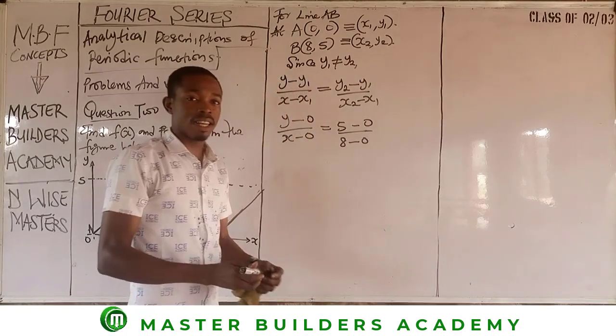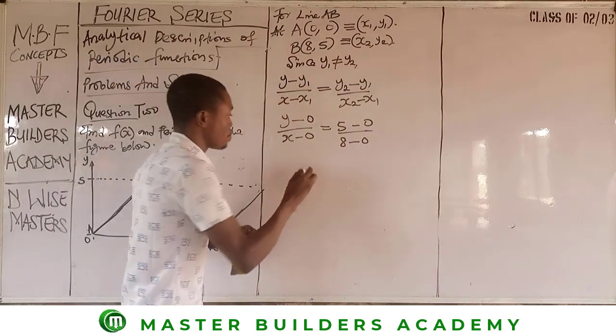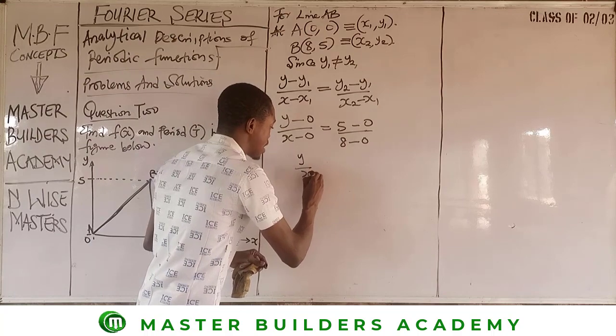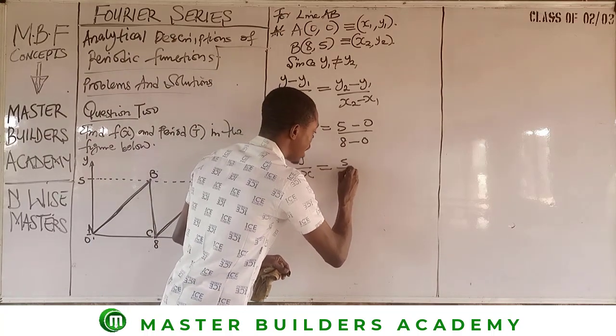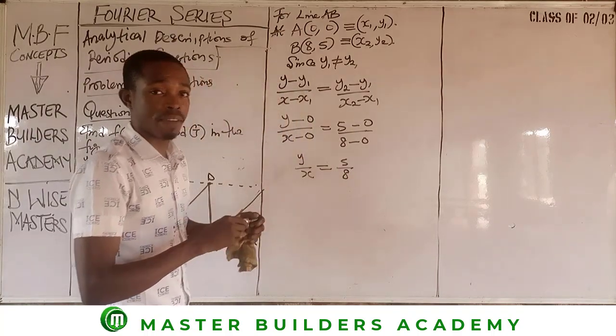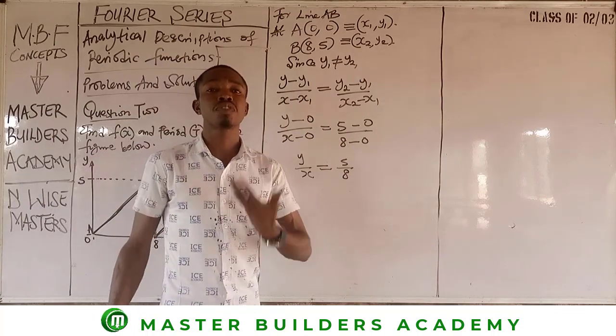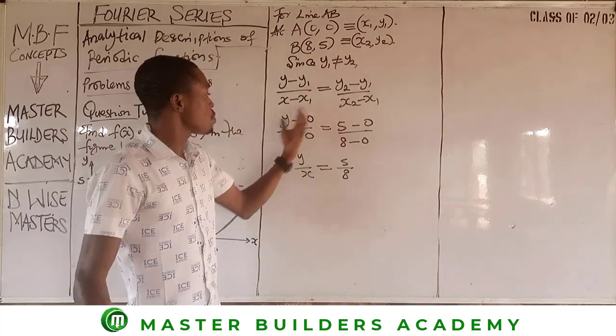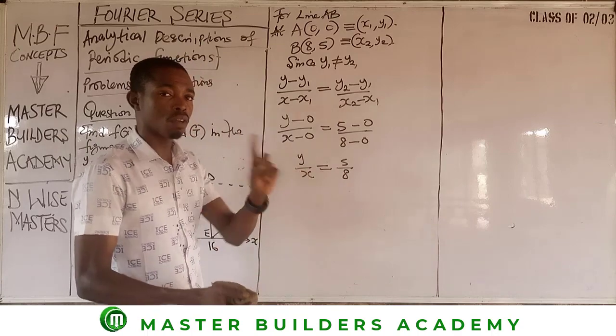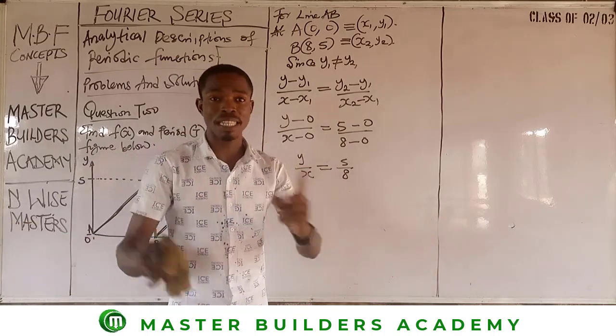I hope you can get this clearly, right? That's all. So automatically, this is y over x is equal to 5 over 8. Because when you remove 0 from 5, it gives you 5. When you remove 0 from 8, it gives you 8. If you remove 0 from y, you have y. If you remove 0 from x, you have x.